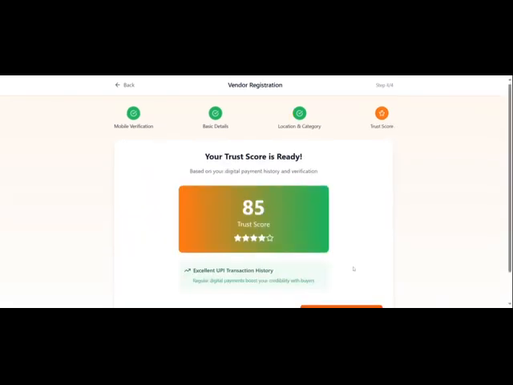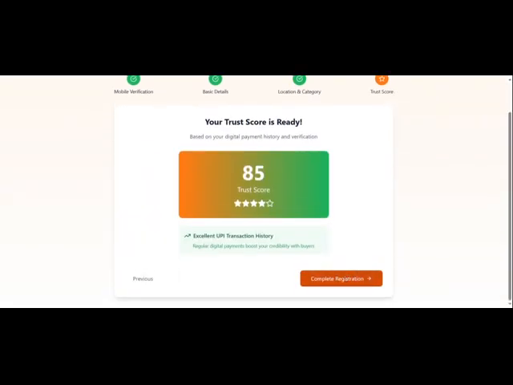Just to show you, you'll get a score based on your UPI history and other basic things that the banks won't provide. We'll try to give them a trust score so that companies can trust them on their products. So this is a kind of dashboard.